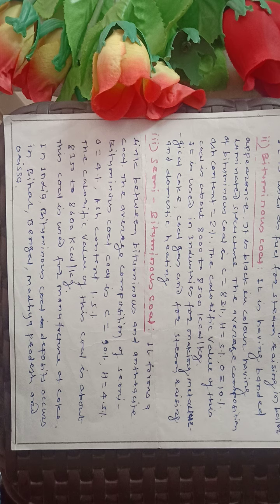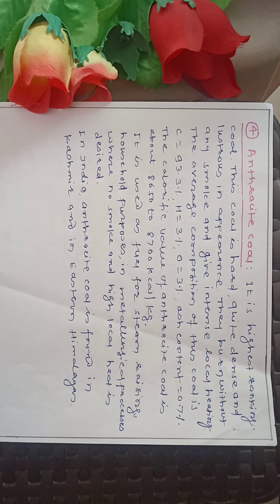The calorific value of this coal is about 8350 to 8600 kilocalorie per kg. This semi-bituminous coal is used for manufacture of coke. In India, bituminous coal deposits are found in Bihar, Bengal, Madhya Pradesh, and Orissa. So common bituminous coals are of three types, that is semi-bituminous coal, bituminous coal, and sub-bituminous coal.